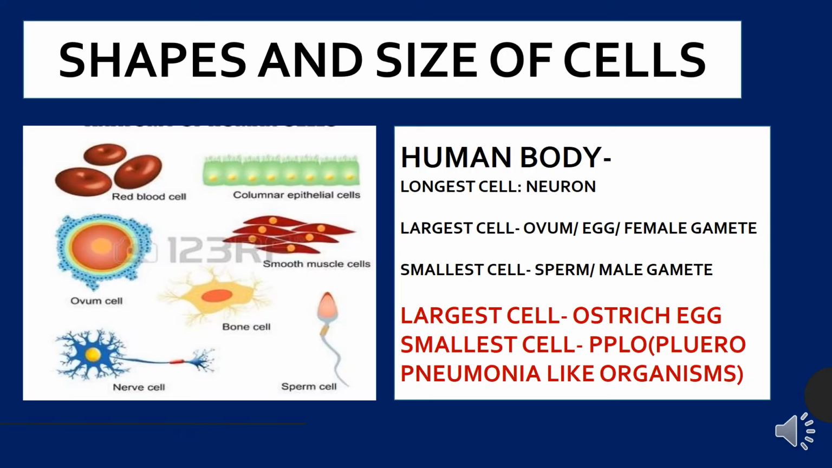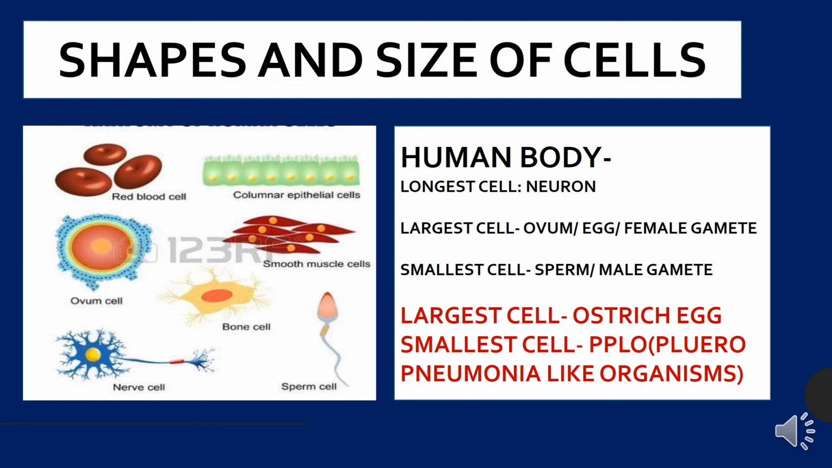Now there is a lot of diversity in the shape and size of the cells. If we talk about the human body, in our body only there are many types of cells. They have different shapes and sizes. The longest cell present in the human body is the nerve cell, or we can say neuron. And the largest cell present in the human body is the ovum or egg or female gamete. It is the gamete present in the female, so it is called ovum. And the smallest cell present in the human body is the sperm, the male gamete.